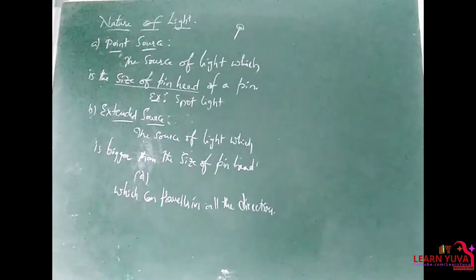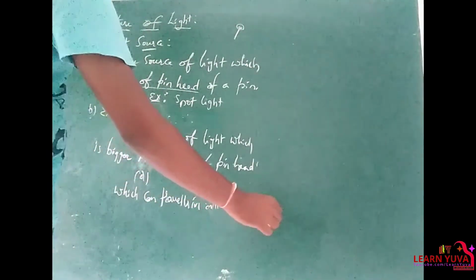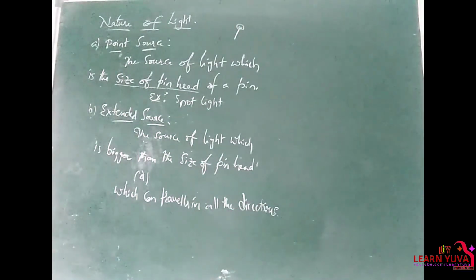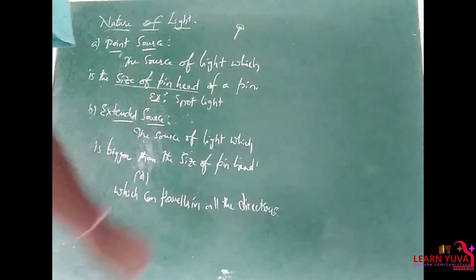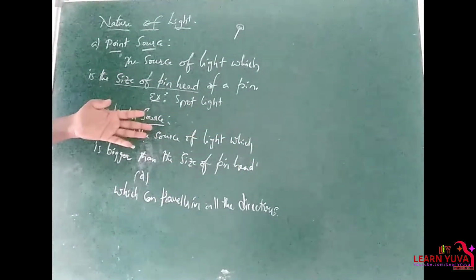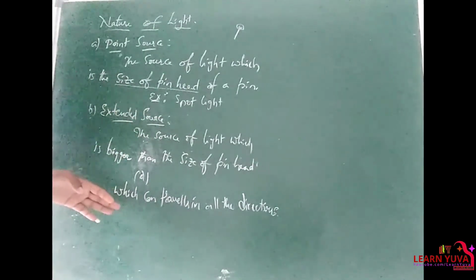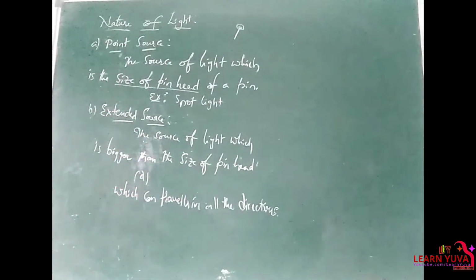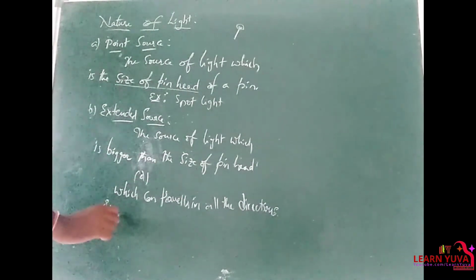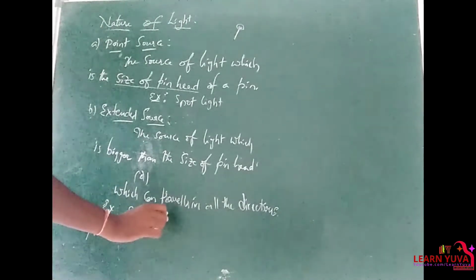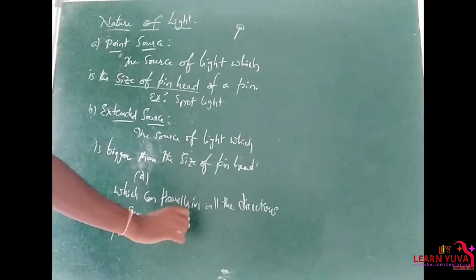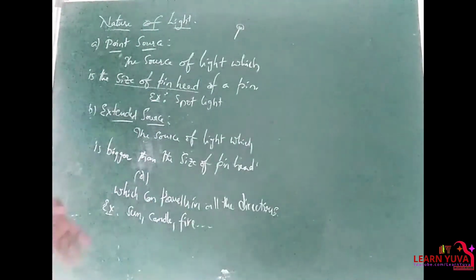So which is nothing but extended source of light. If the size of the source is more than the size of a pinhead, that is defined as an extended source of light, or else the source of light which can travel in all the directions. Example: sun, burning candle, fire, bulbs. All those come under the category of extended source.